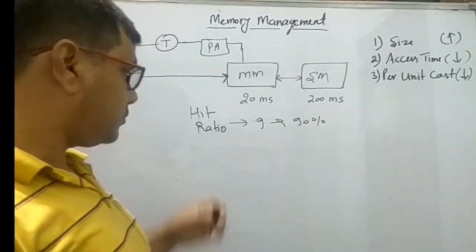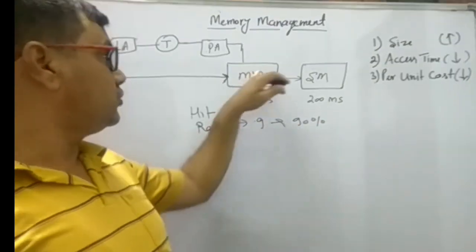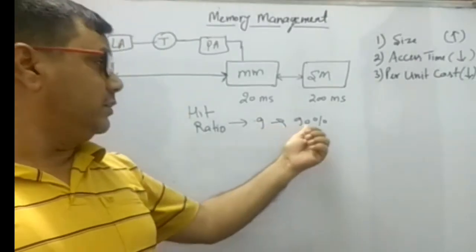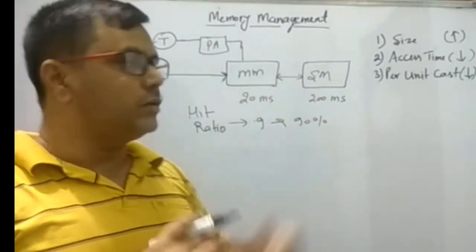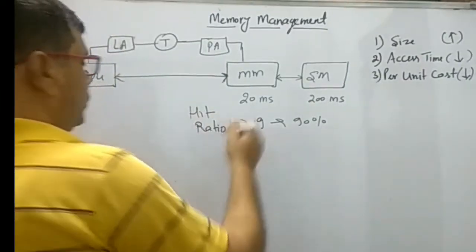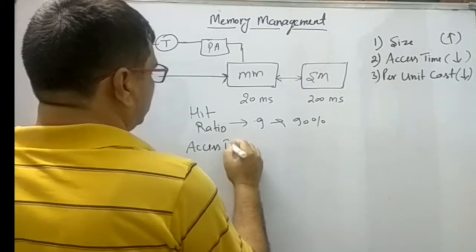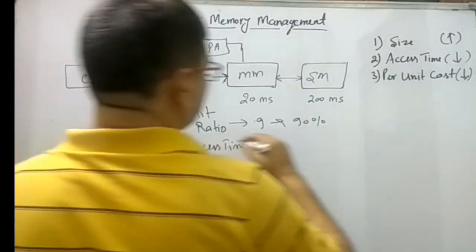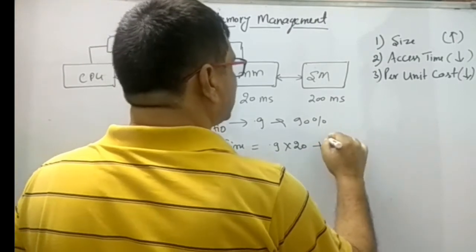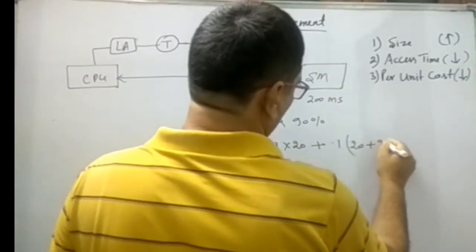Then most of the time the content is found in the main memory, but in 10 percent of cases it is not found in the main memory. Now the total access time is equal to 0.9 into 20 millisecond plus 0.1 into (20 plus 200) millisecond.